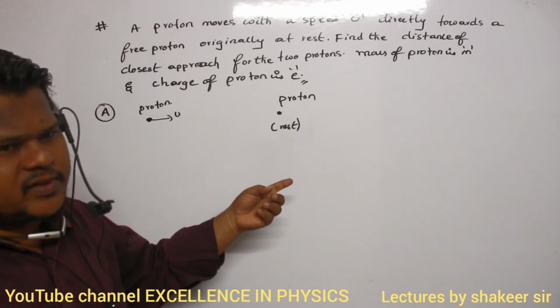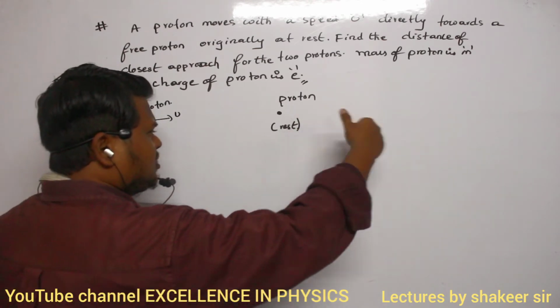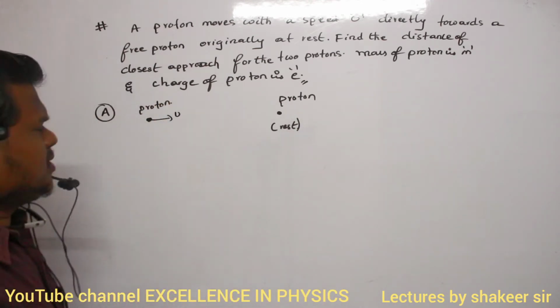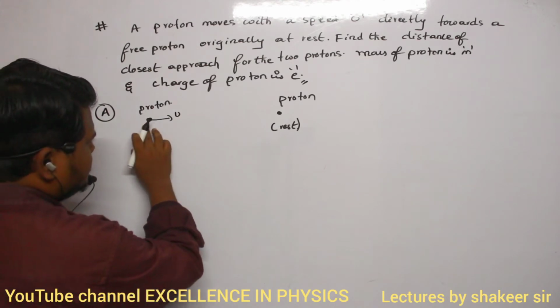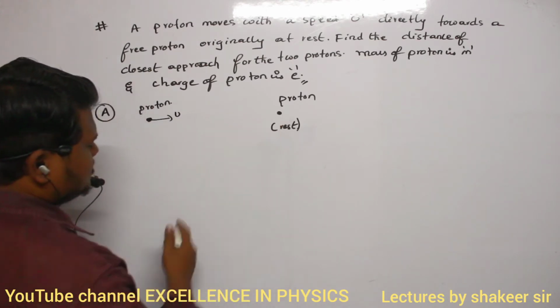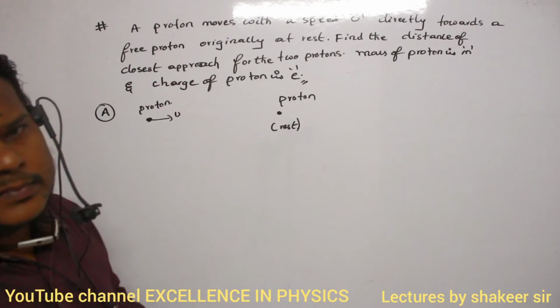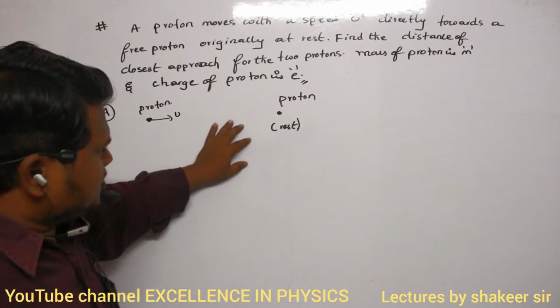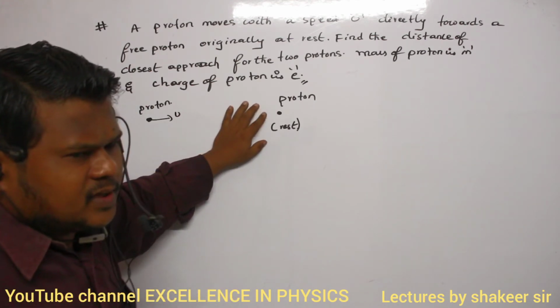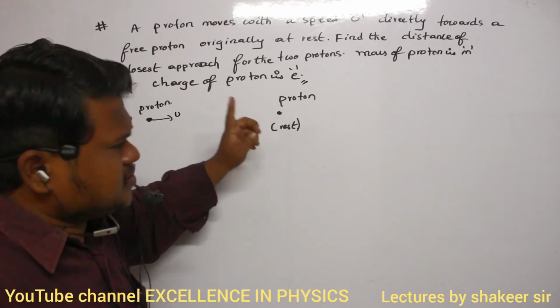But here the condition is different. This proton is also free to move. So when the moving proton starts approaching this proton, what will happen? It will also move, no?